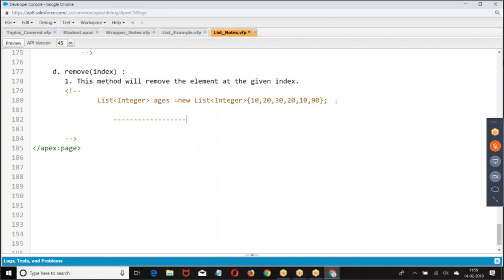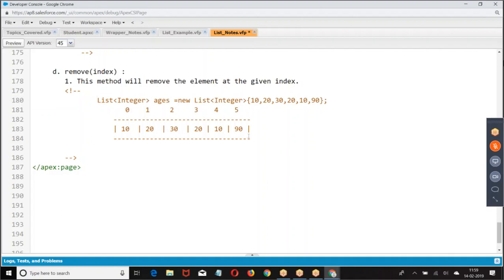which 10 do you want to remove? Is it the first 10 or the last 10? Now tell me which 10 you want to remove. When I say remove 10, which 10 do you want to remove? There is a conflict because there is more than one element. That is the reason in the list, if you want to delete, we have to delete based on index only.